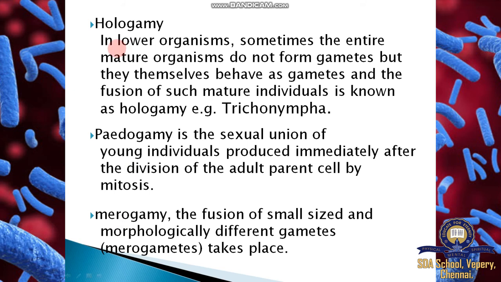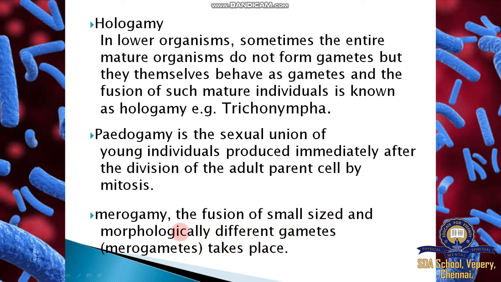Then hologamy: in lower organisms, sometimes the entire mature organism does not form gametes. They themselves behave as gametes. So they do not produce gametes, but their bodies act as gametes. Example: Trichonympha. Pedogamy is the sexual union of young individuals. The mature one produces young individuals, and these young individuals also develop into new organisms. It's called pedogamy. Merogamy: the fusion of small, morphologically different gametes.